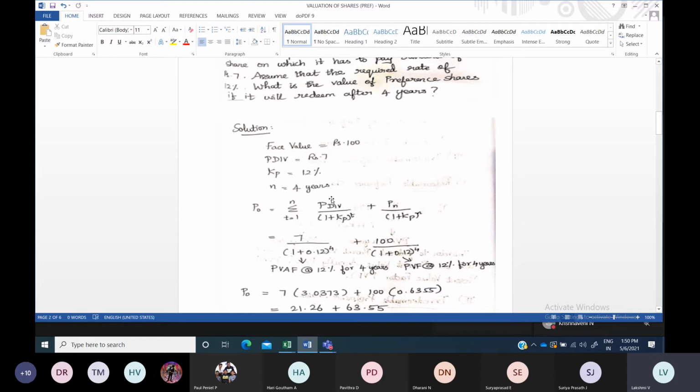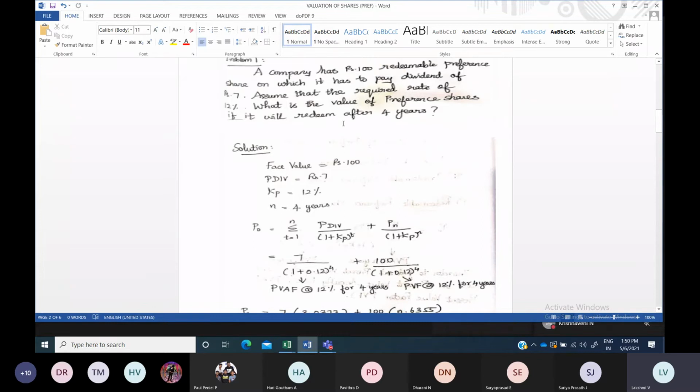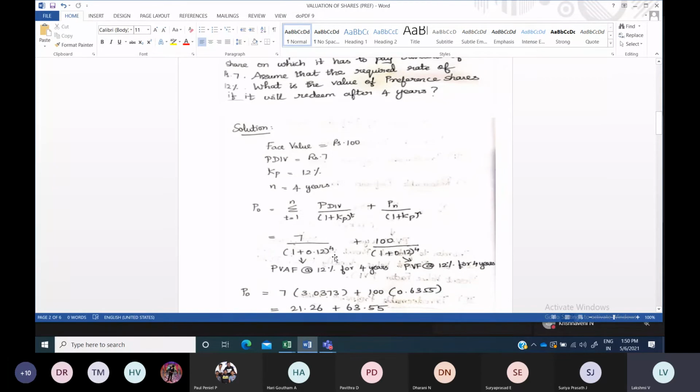So what is the preference dividend here? 7 rupees they have mentioned, so that 7 rupees you have to write here, divided by 1 plus Kp. Kp is the required rate of return given in the question, which is 12%. So 12 divided by 100 gives you 0.12, the whole power t or n, whatever it might be. That is 4 years. The number of years given in the question is 4, as it will be redeemed after 4 years. So you have to take power 4.